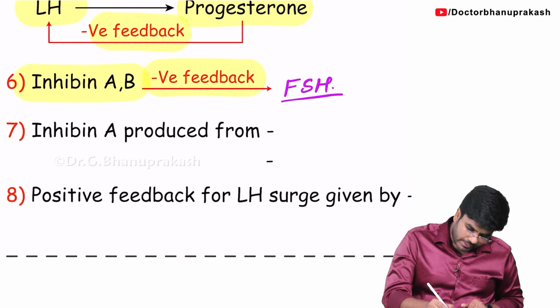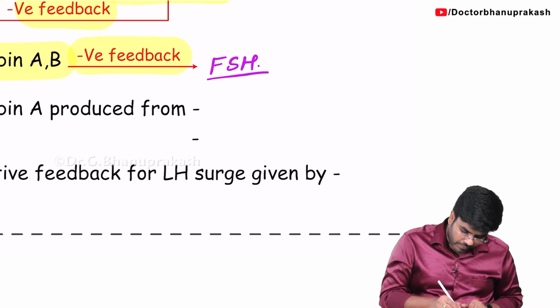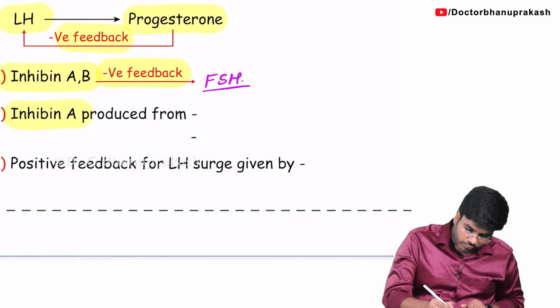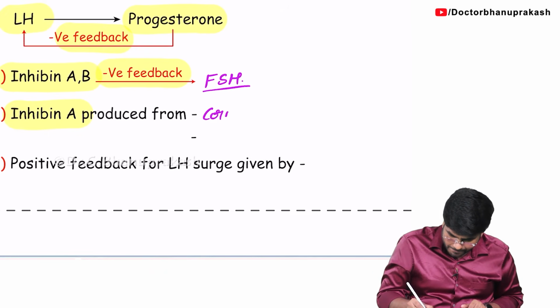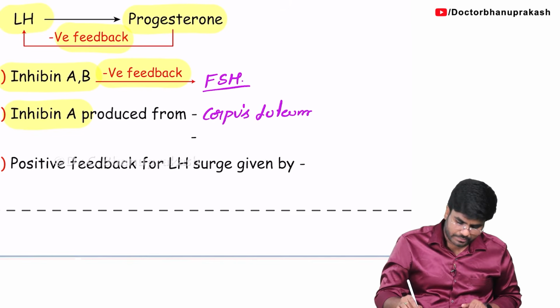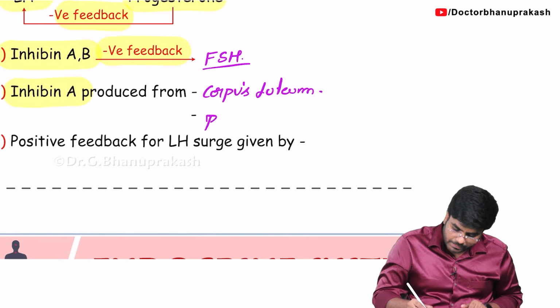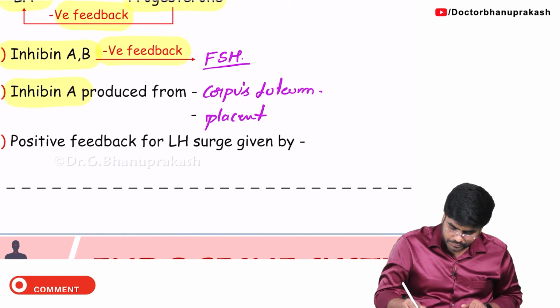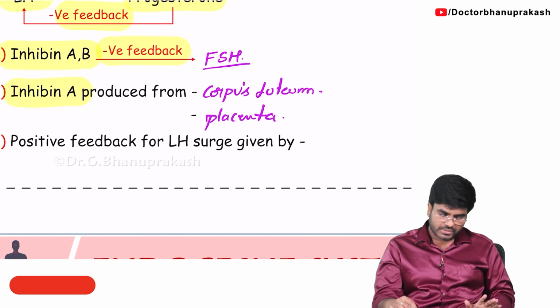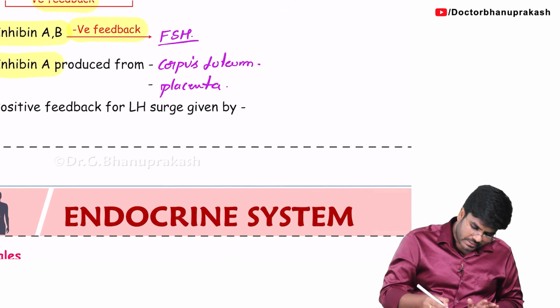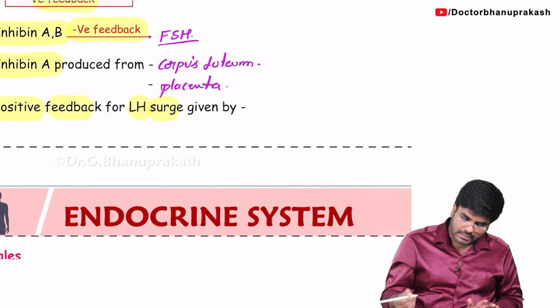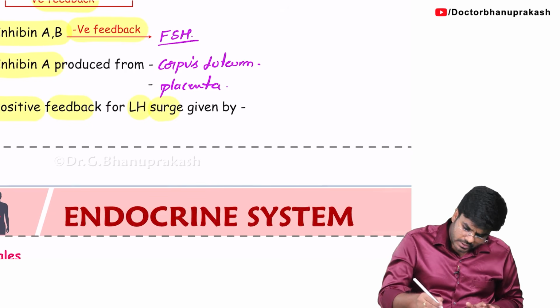Next, inhibin A, as I have taught you, comes from the corpus luteum. But inhibin A is also produced from where? Placenta. It is also produced from the placenta. The placenta also produces inhibin A. Have I already taught you this? The positive feedback for the LH surge on the 14th day is given by estrogens.